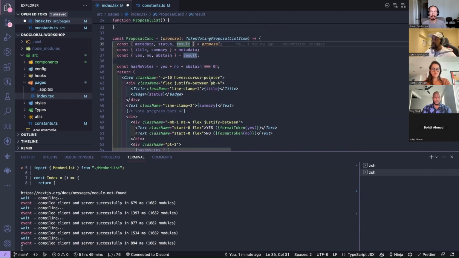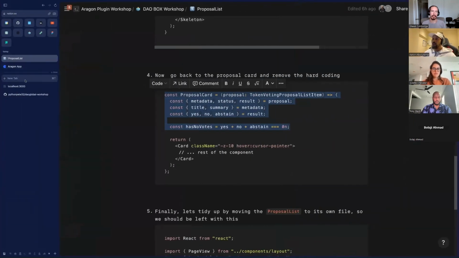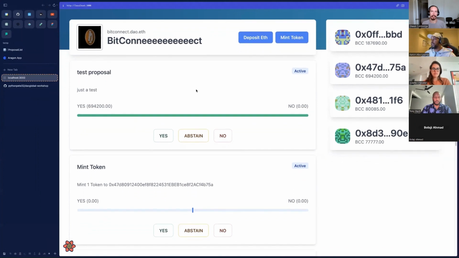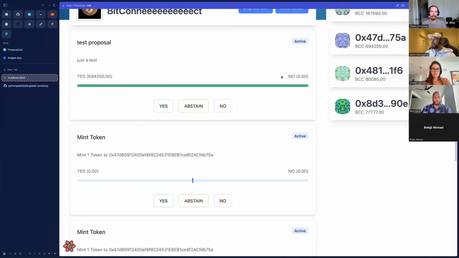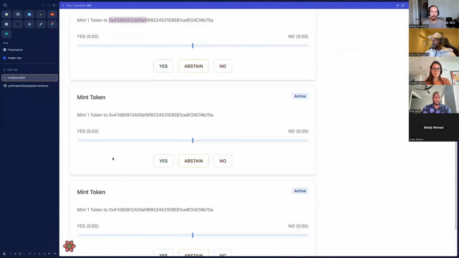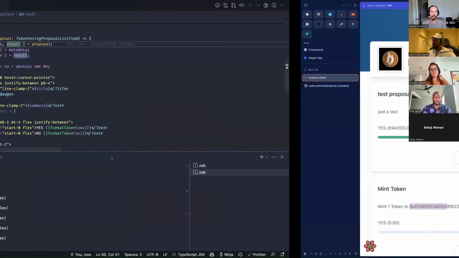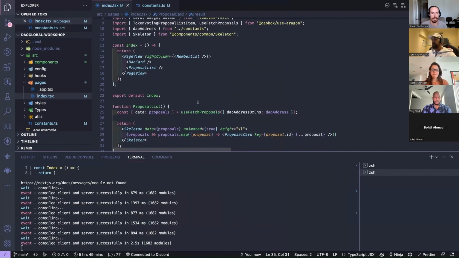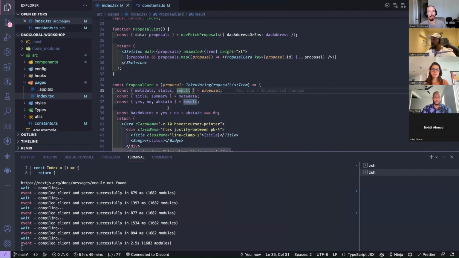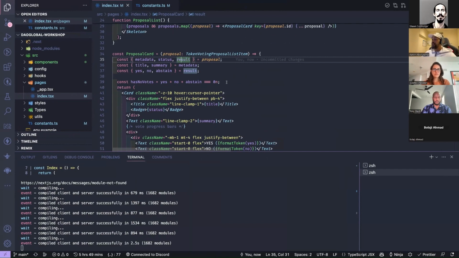So let's save that, go back, and have a look at what it's saying in the front end. You can see that we're getting some stuff out. This is just a test. I've already voted yes on this. And that's pretty much it. These read hooks are called queries, and as you can see, they're really straightforward. It's really, really straightforward to get information from the hooks. Where it gets a bit more complicated, using the SDK or even Use-Aragon, is when you actually have to write some data to the chain. That's where, in my opinion, this Use-Aragon hook really shines.